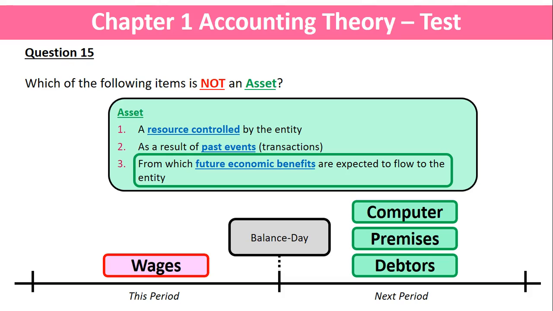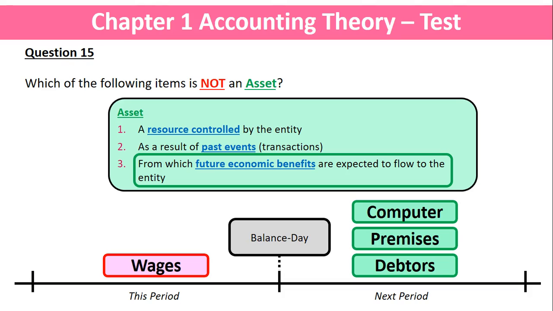And that just leaves the odd one out as wages. What that means is this month or this period, employees did work. That was they called their labour. They were paid for that labour, and that's an expense called wages. Their labour has been consumed. Therefore, we've paid it, and our wages are now an expense.